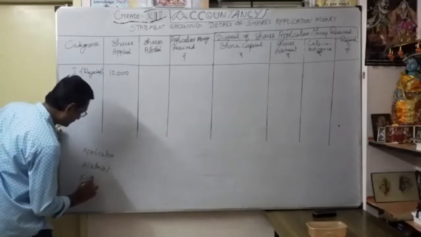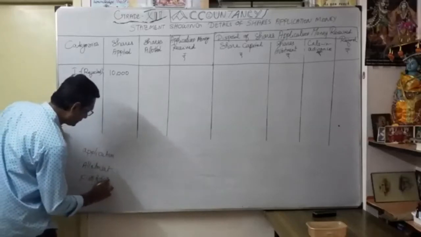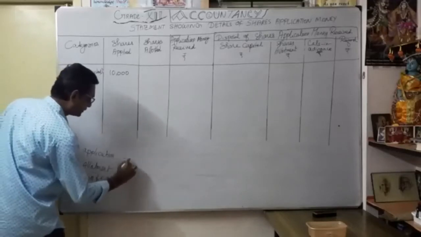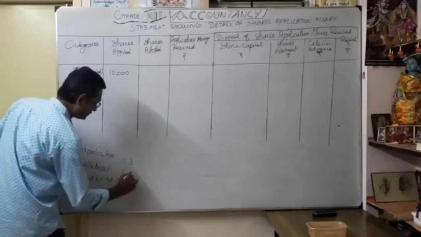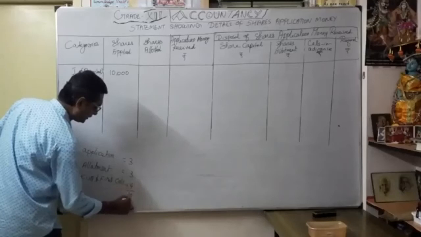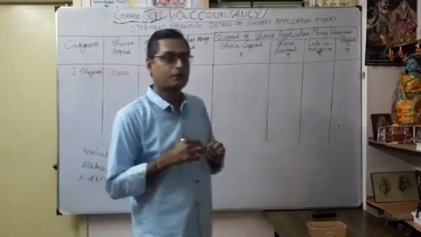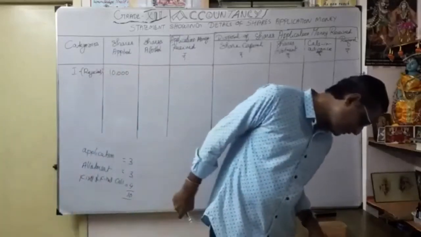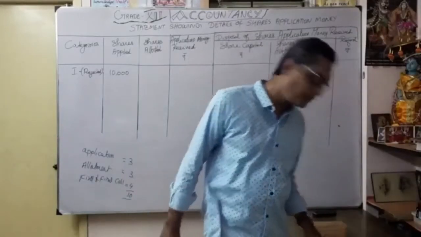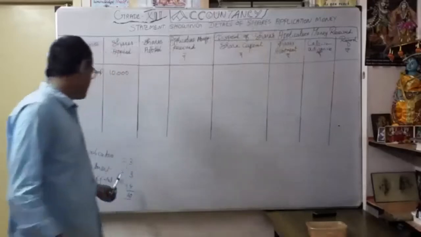Application is 3 rupees, allotment 3, then final call 4, totally 10. So 3 on application, then 3 on allotment, and the balance 4 rupees on first and final call.